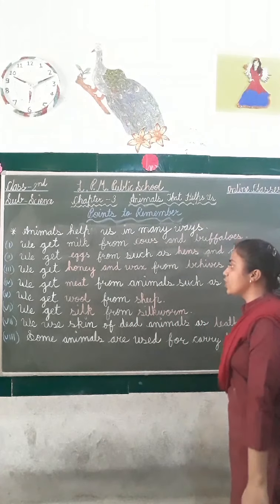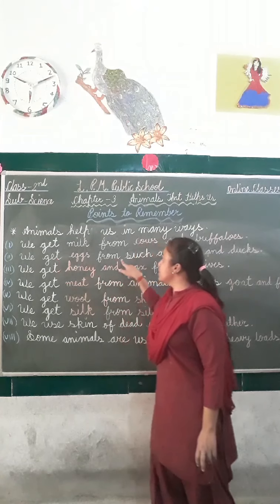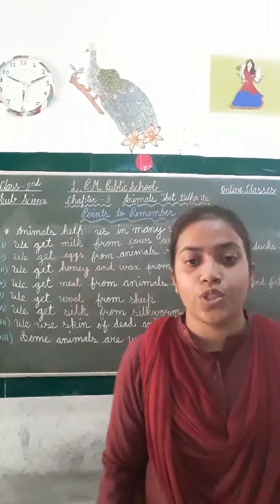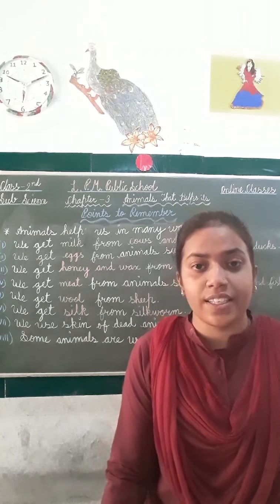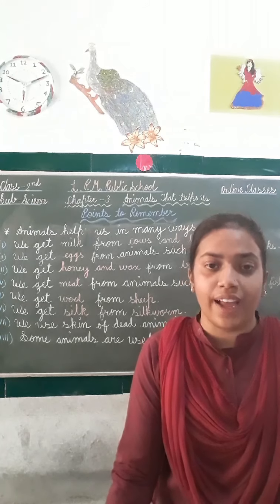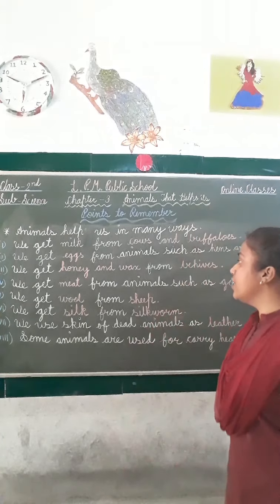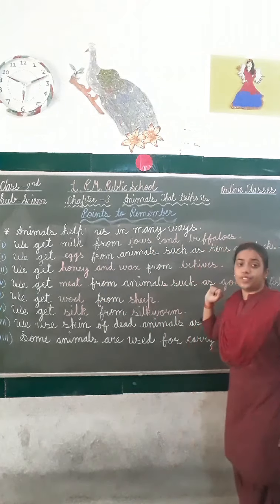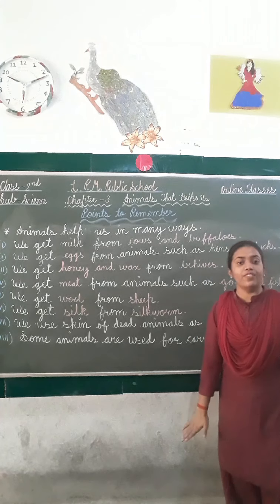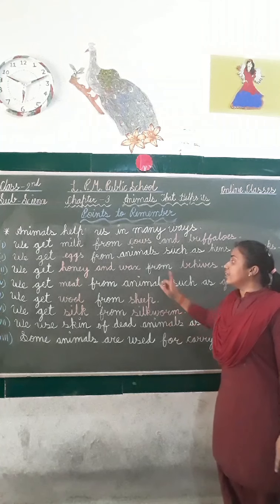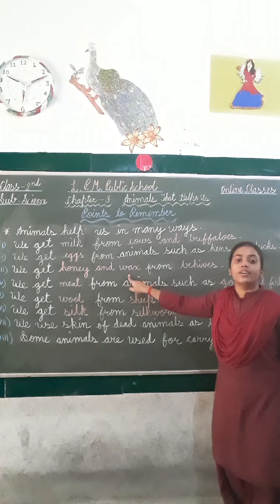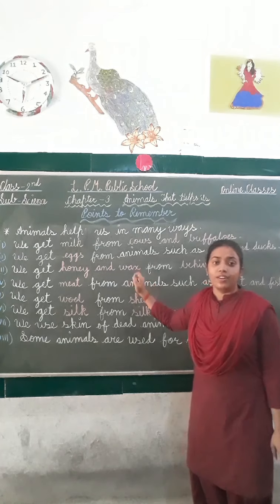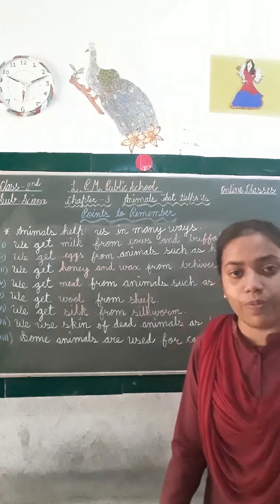Now students, the next point, we get eggs from animals such as hens. From where do we get eggs? We get eggs from hens and ducks. Now the next point is we get honey and wax from beehives. Wax is used to make candles, and this wax comes from beeswax.